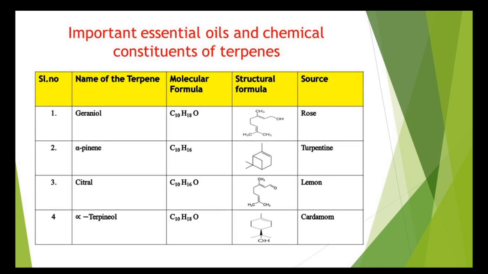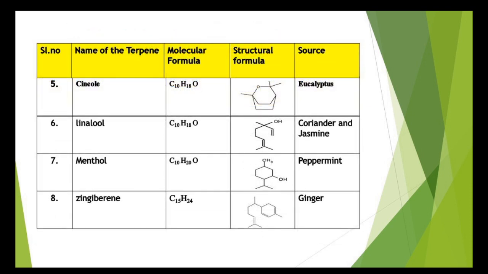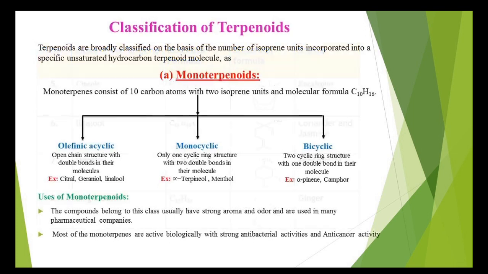Some important essential oils and chemical constituents of terpenes. So geraniol, the molecular formula is C10H18O and the source is rose. Alpha-pinene, turpentine is the source, and citral, lemon is the source, and alpha-terpineol, cardamom is the source. Then menthol, the source is peppermint, and gingerol, the source is ginger.